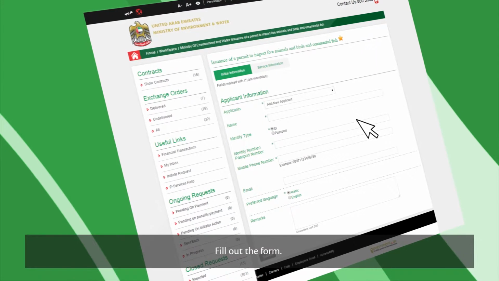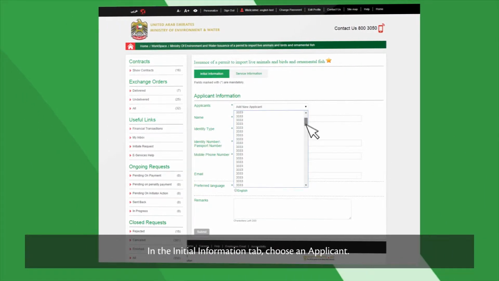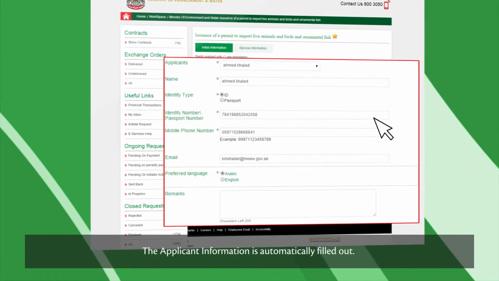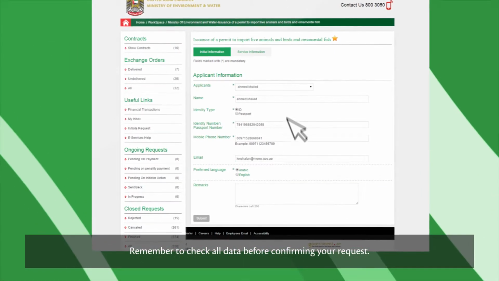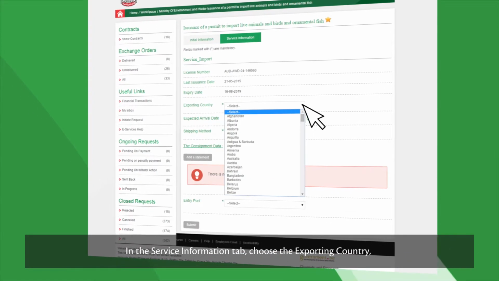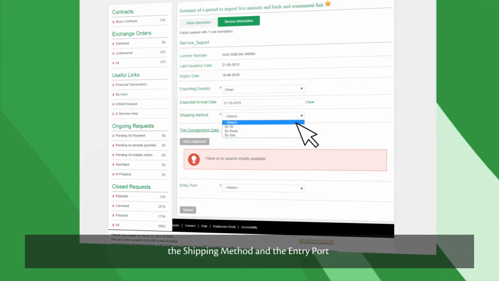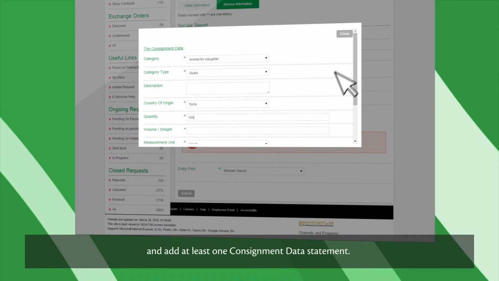Fill out the form. In the Initial Information tab, choose an applicant. The applicant information is automatically filled out. Remember to check all data before confirming your request. In the Service Information tab, choose the exporting country, the expected arrival date, the shipping method and the entry port, and add at least one consignment data statement.